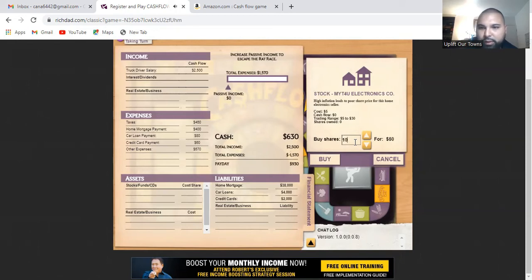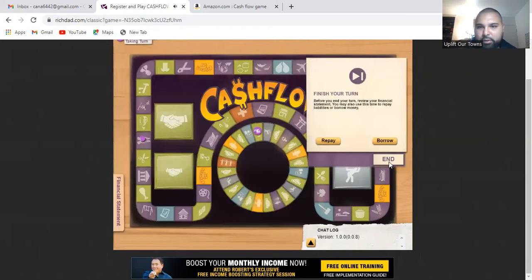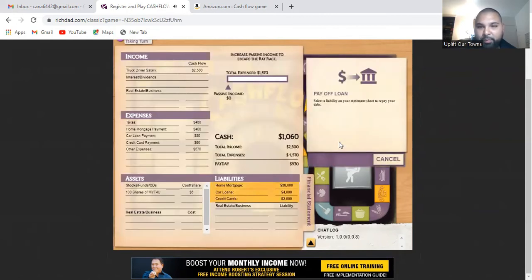Let's see. I'm going to buy 100 of these stocks. I'm going to buy 100 shares of this stock. And I'm going to end my turn. And again, I just landed on payday.